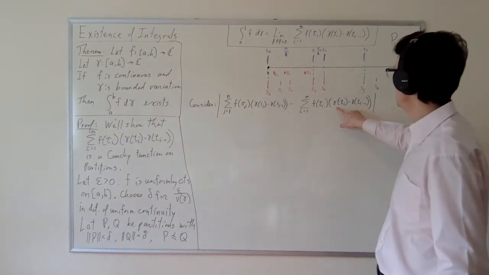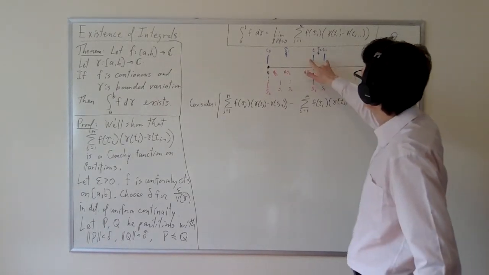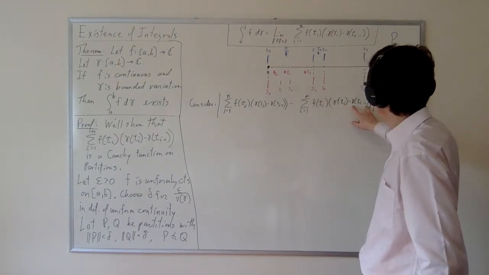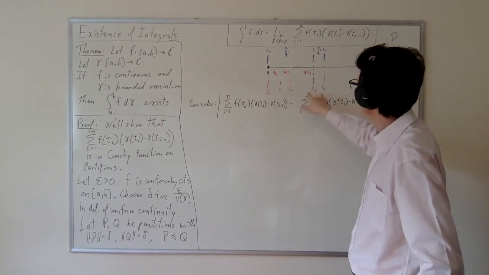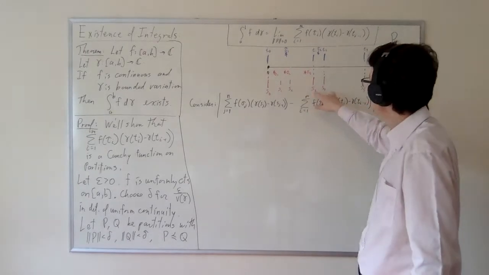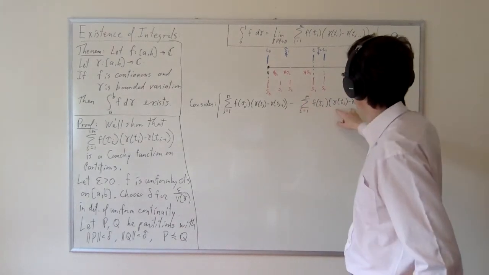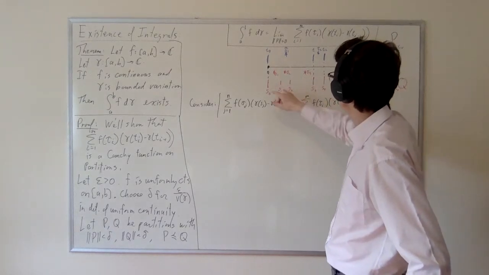This summation, gamma ti minus gamma ti minus 1, is in some cases, so in some cases, gamma ti minus 1 is exactly equal to gamma sj minus 1 for the right choice of j. In some cases, it's not equal to that, but it is equal to a sum of differences.